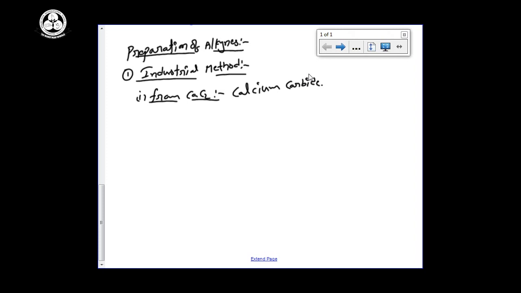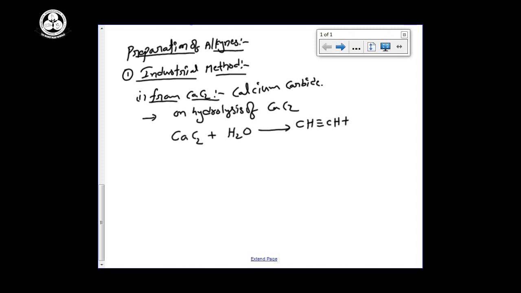So calcium carbide, I am taking on hydrolysis. CaC2, calcium carbide, on hydrolysis. Hydrolysis means add water to give CH triple bond CH, plus the remaining is calcium hydroxide. So from calcium carbide we can get acetylene and calcium hydroxide.